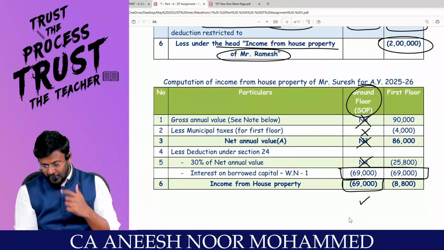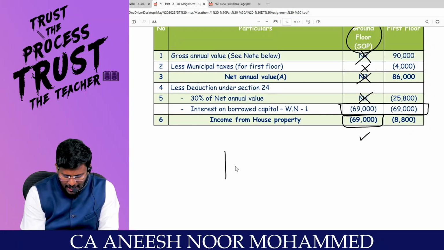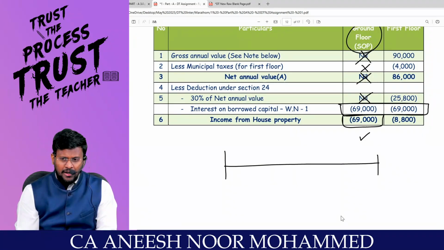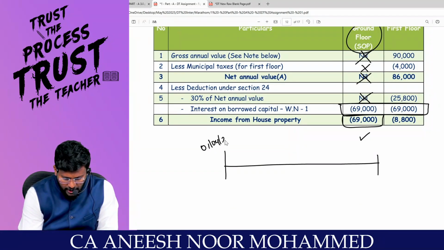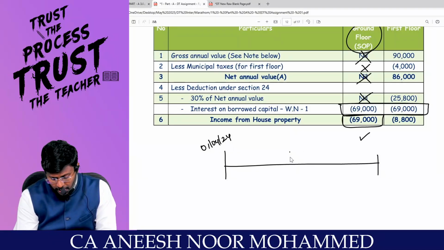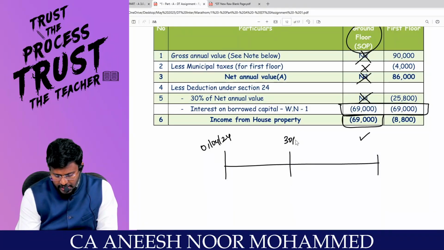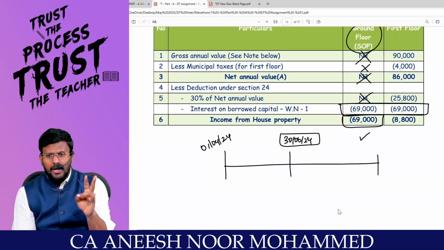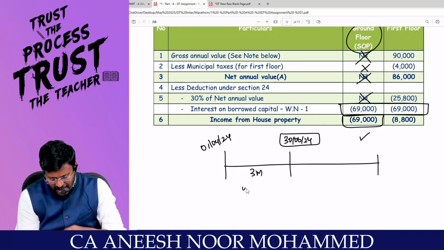Are you following? Coming to the first floor. Actually, what happened to the first floor was, from 1/4/2024 the construction was completed on 30/6/2024. That means for April, May, June, 3 months it was under construction.